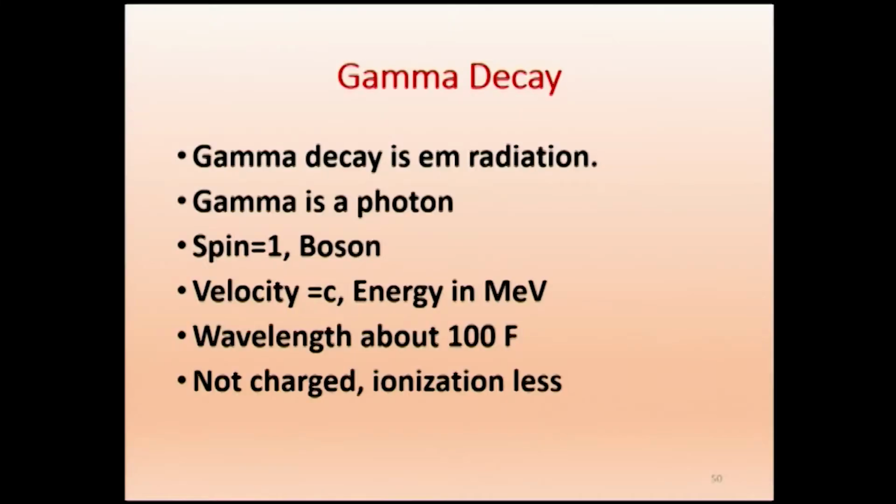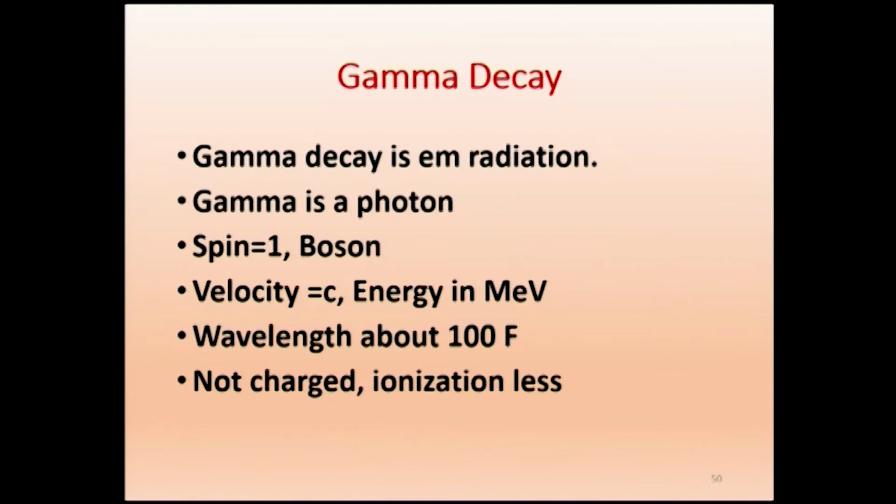So basically it is a photon, a light particle, a quantum of light. Gamma is a photon, and it has spin 1. So it is a boson, a spin 1 particle. Why do we call it a boson? Because it obeys Bose-Einstein statistics. If it were a spin-half particle, it would obey Fermi-Dirac statistics.